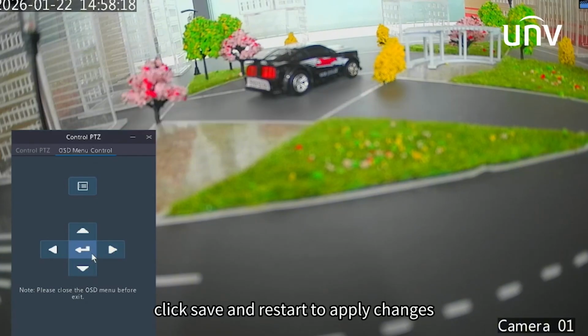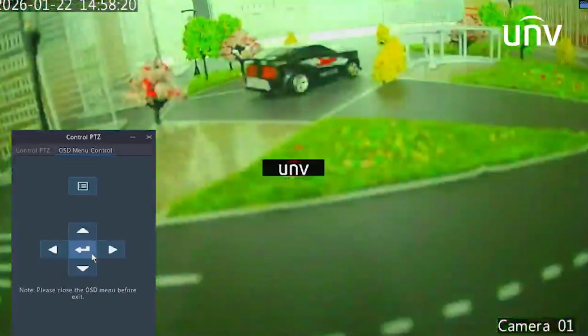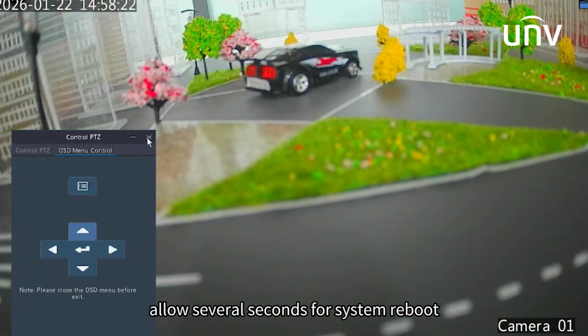Click Save and Restart to apply changes. Allow several seconds for system reboot.